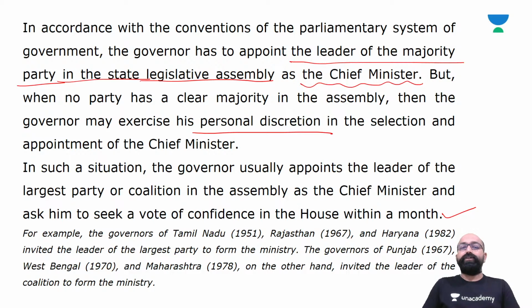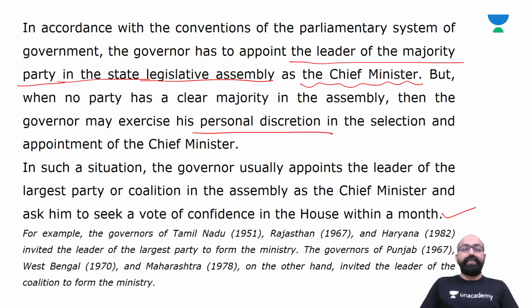That is, usually he appoints the leader of the largest party or coalition in the assembly as the chief minister, and he asks the chief minister to seek a vote of confidence in the house within a month.